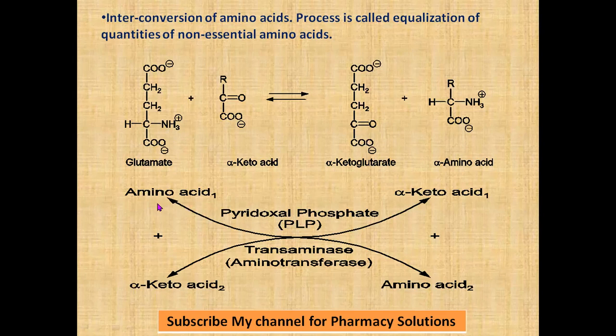What is happening exactly here is that amino acid 1 transfers the amino group to this coenzyme. This will transfer that amino group to the keto acid. When the amino group is transferred, keto acid 1 will form amino acid 2, and the original amino acid forms a new keto acid. So keto acid 2 is formed. That's the influence of the enzymes transaminases, the enzymes involved in this transamination, also called aminotransferases.